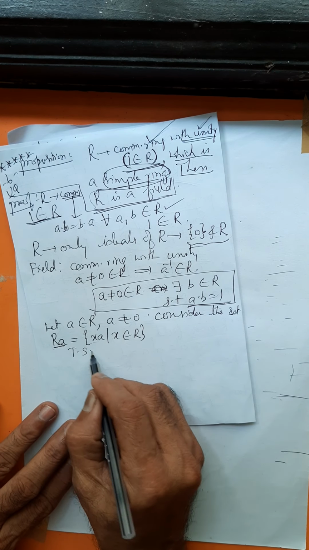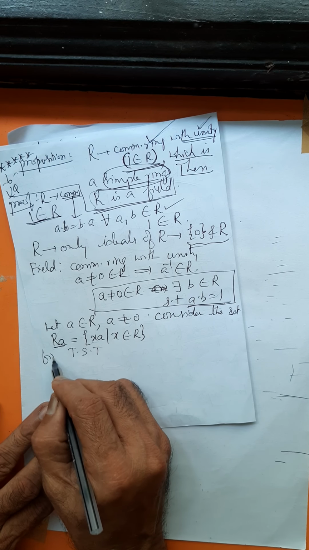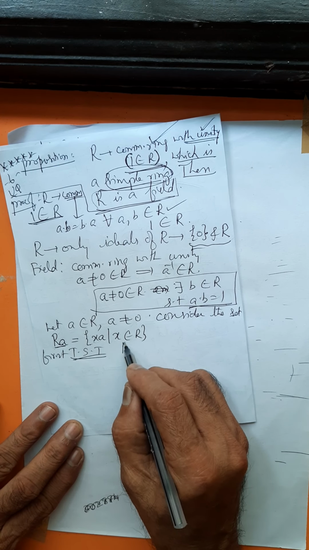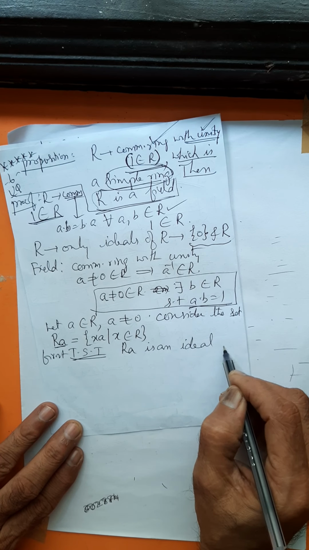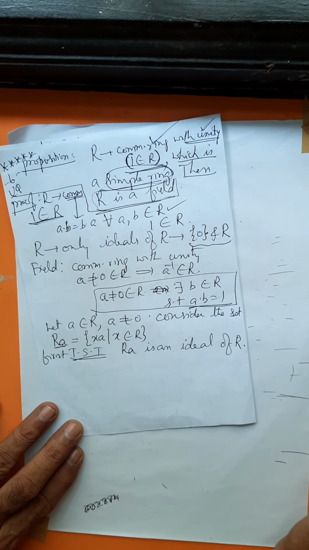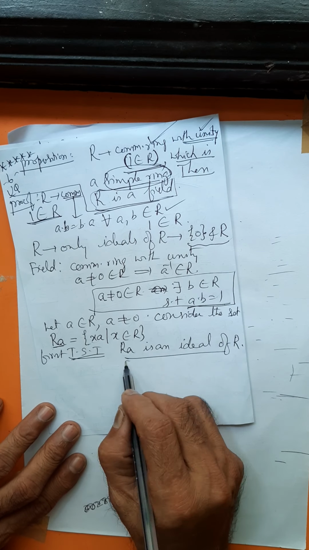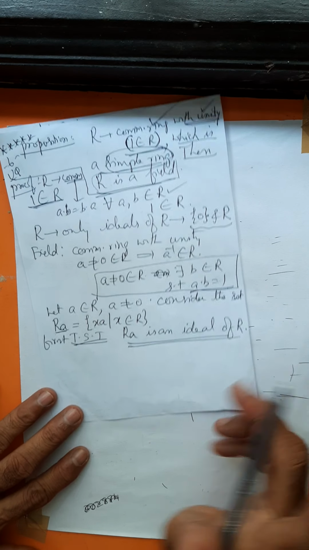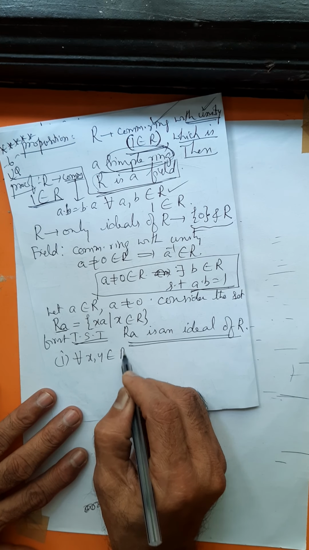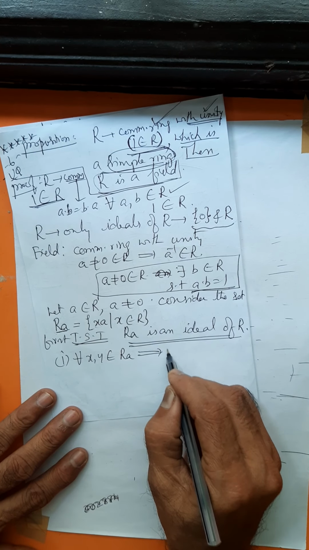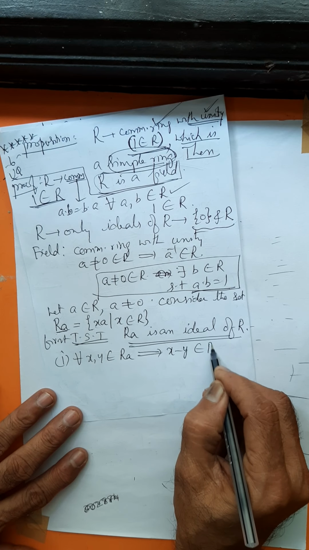First we want to show that Ra is an ideal of R. For proving that Ra is an ideal of R, you have to check two conditions. One, for all x, y belongs to Ra, you have to show that x minus y belongs to Ra.